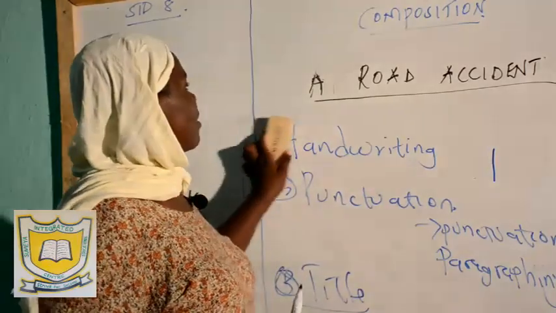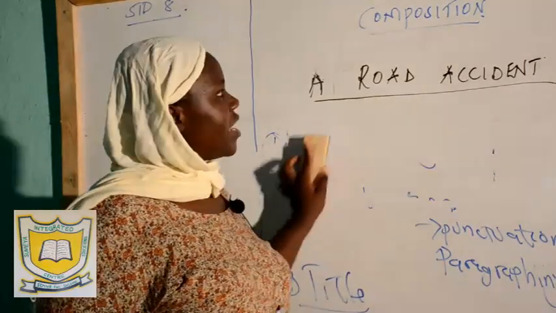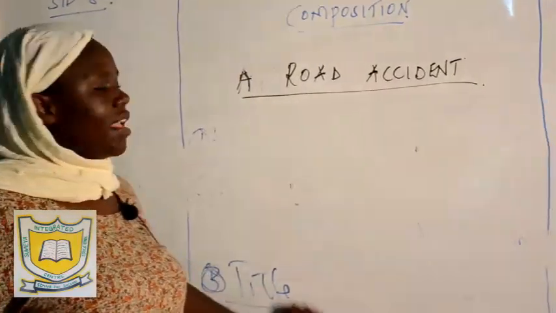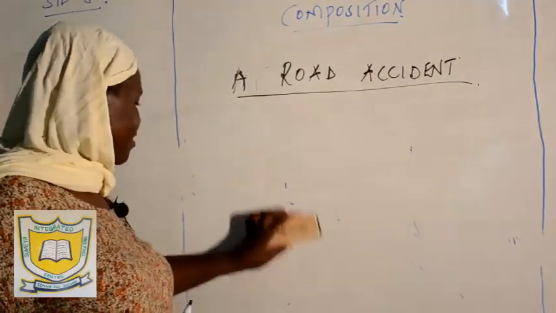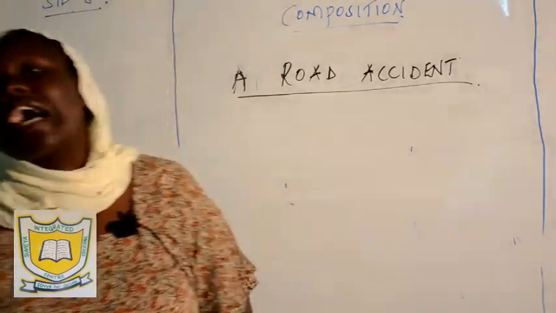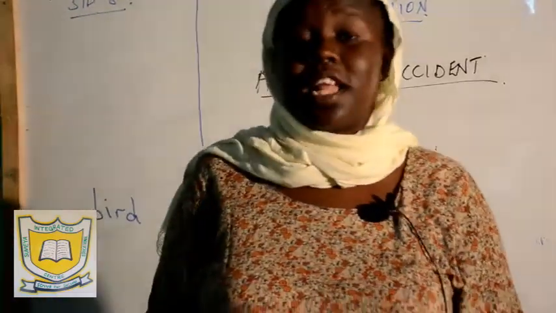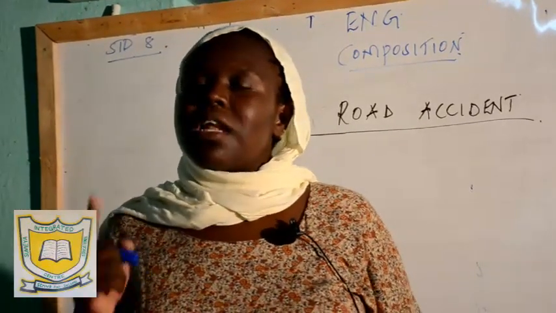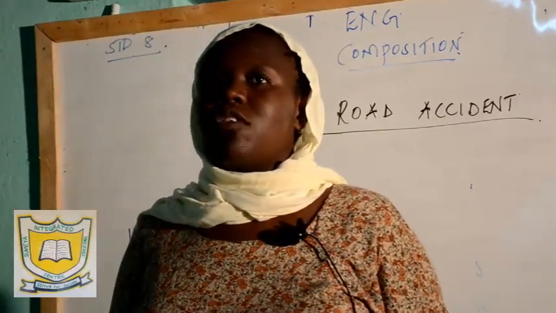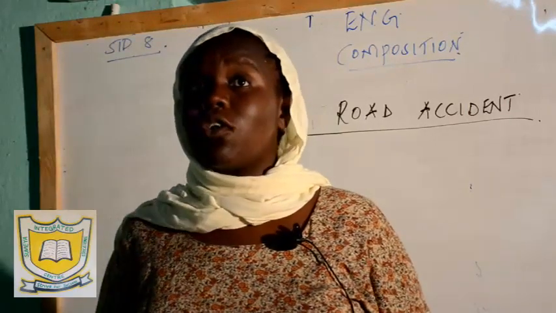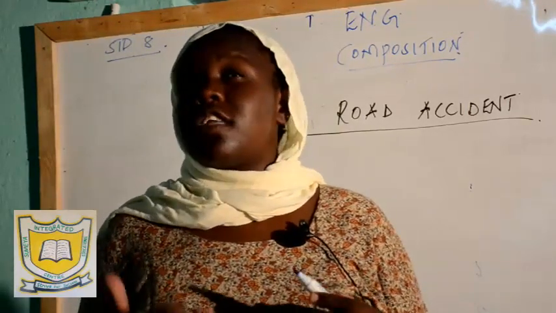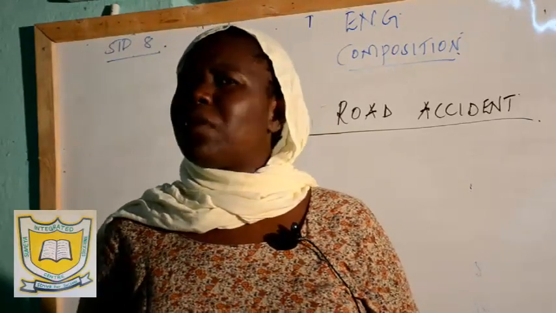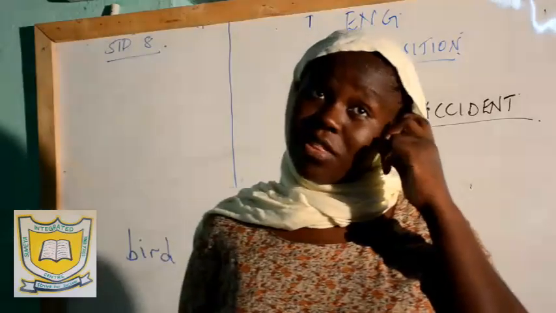Now, let's go and talk about this accident. I said I'm having the heading of this composition as a road accident, because instead of a road accident, I can also come up with another title. I say it's a nerve-jarring ordeal. What does that mean? A very bad occurrence that happened. But I avoided nerve-jarring because I wanted to put this across. Always go for a title that you are very sure of the spellings, to avoid coming up with wrong spellings, especially when it comes to the title.